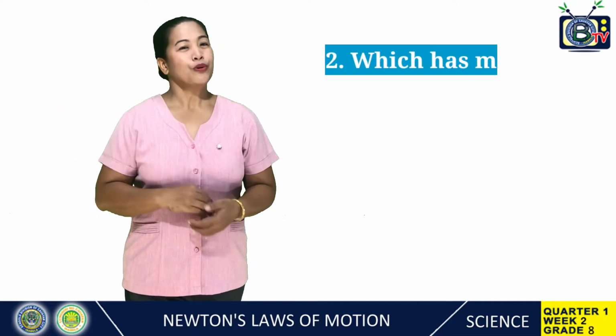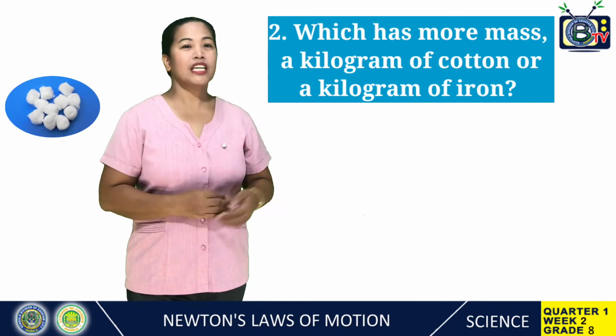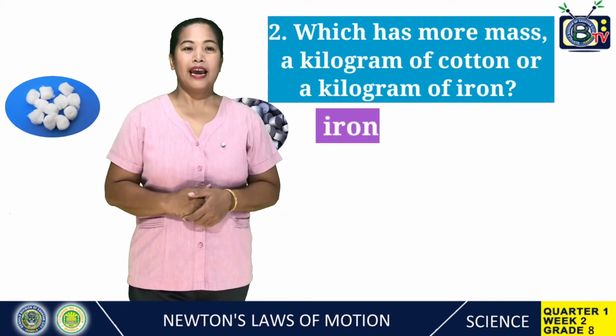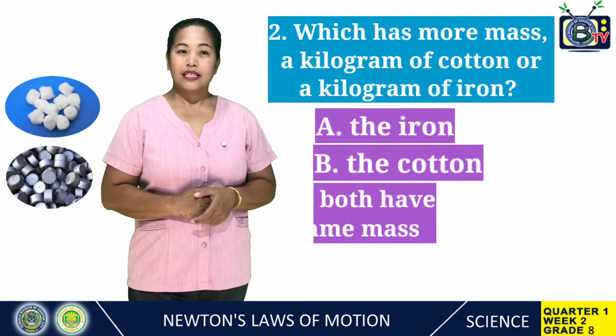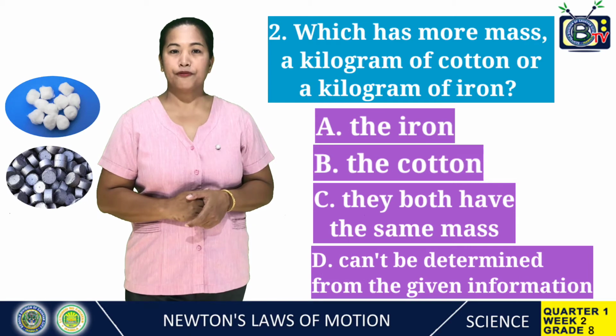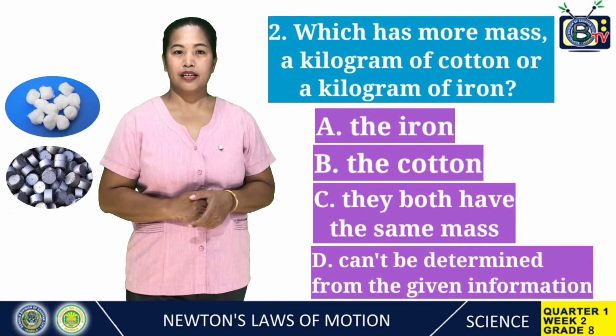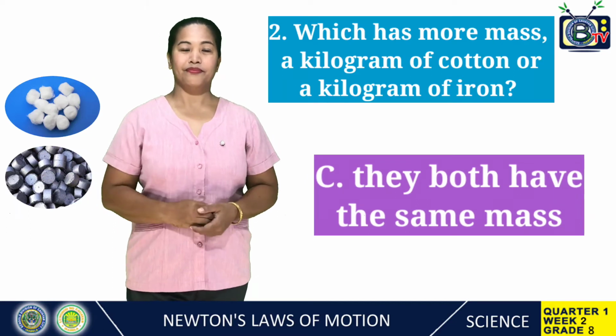Number 2. Which has more mass, a kilogram of cotton or a kilogram of iron? A. The iron, B. The cotton, C. They both have the same mass, letter D. Cannot be determined from the given information. The correct answer is letter C.